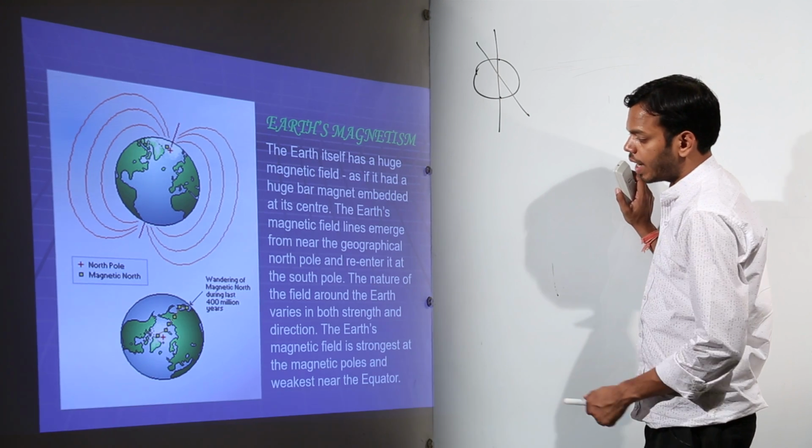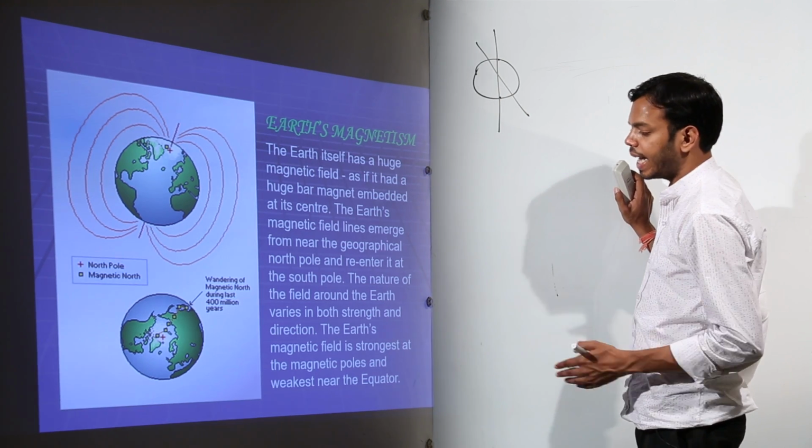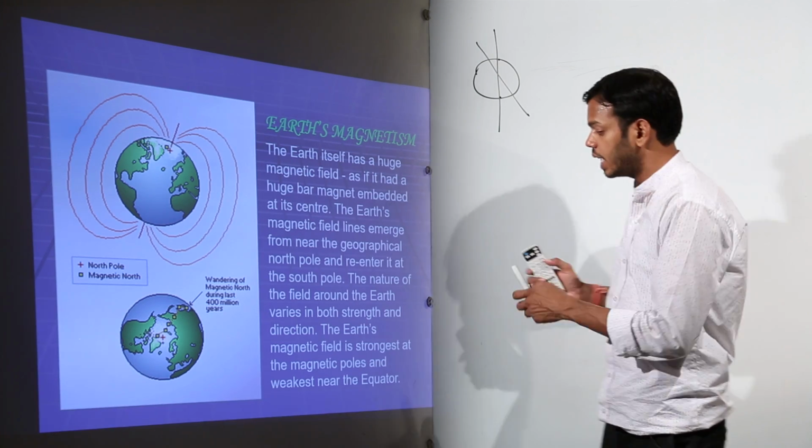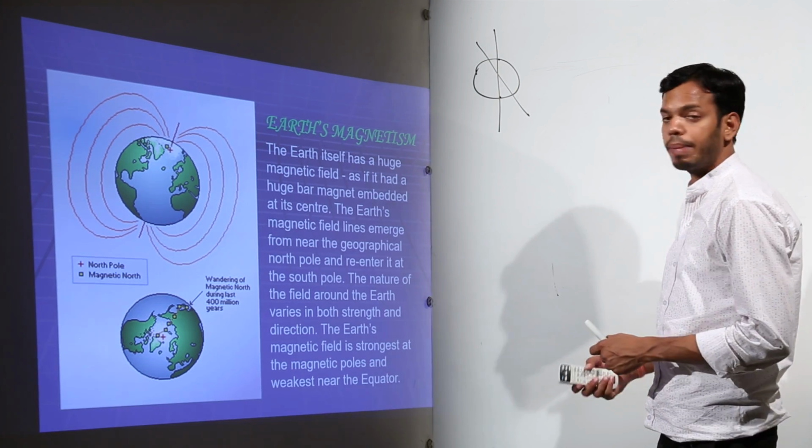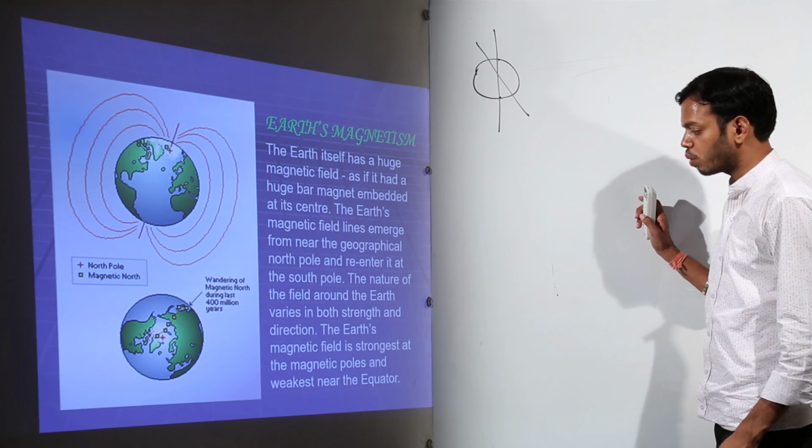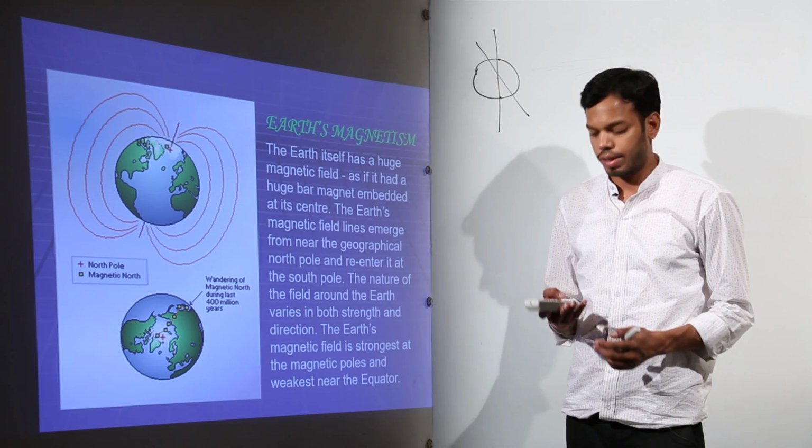The nature of the field around the earth varies in both strength and direction at various places on earth. The earth's magnetic field is strongest at the magnetic poles, that is the north pole and south pole, and it is weakest near the equator.